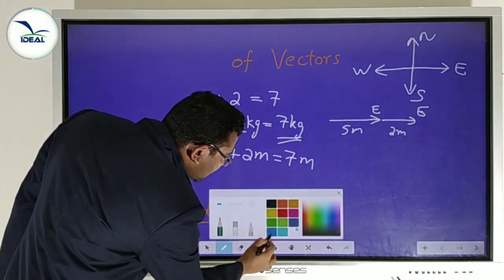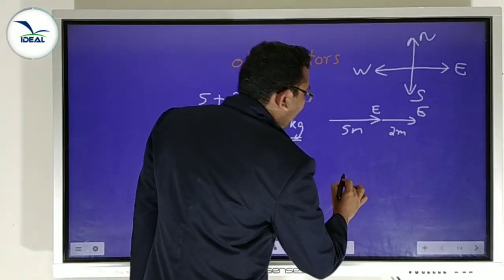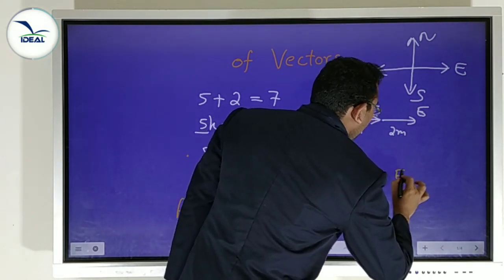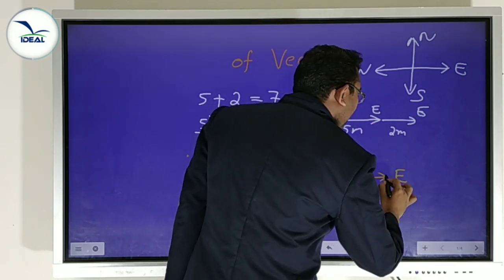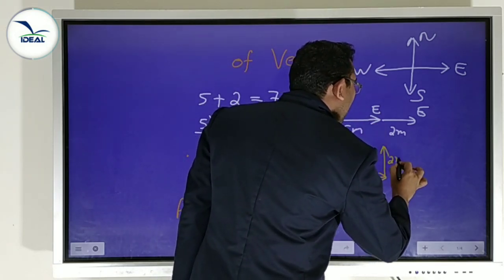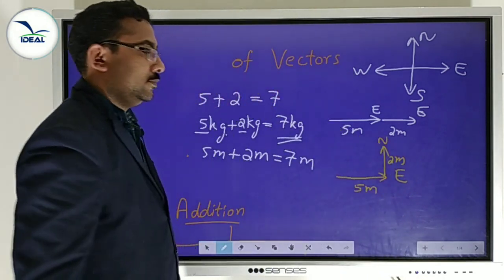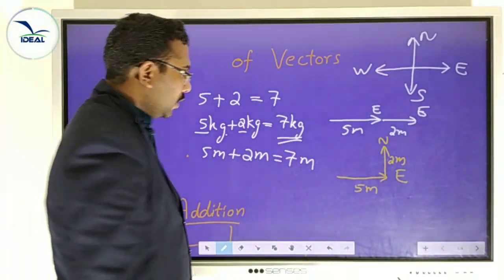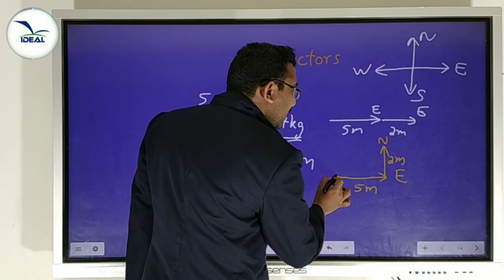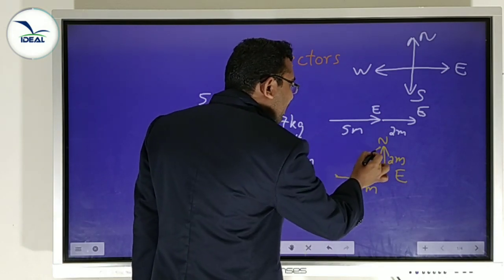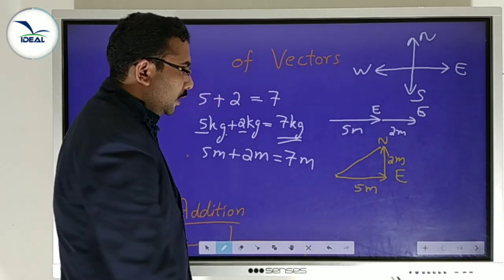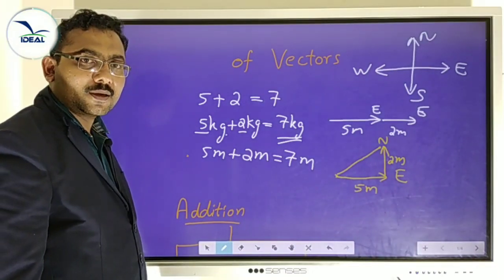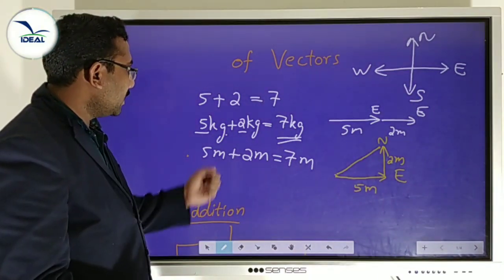But we take another case. If first he travels 5 meter towards east and turns left and moves 2 meter towards north, then what is the displacement? Is it 7 meter? No. You know what displacement is? It is the shortest distance between initial and final position. This is the displacement. This is not 7, isn't it? Yes. Then how do we calculate this?